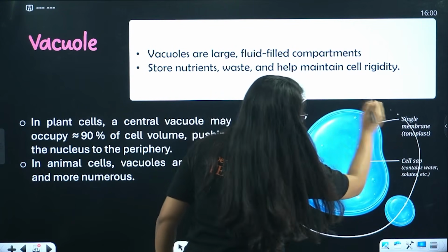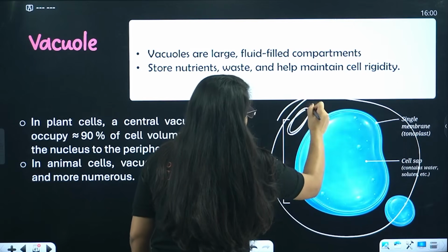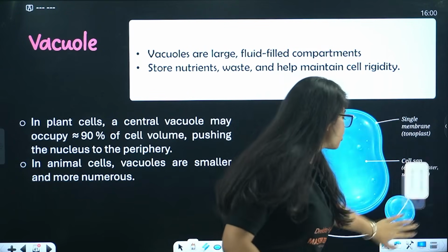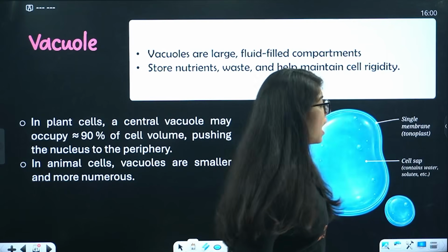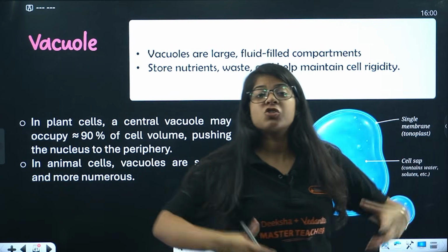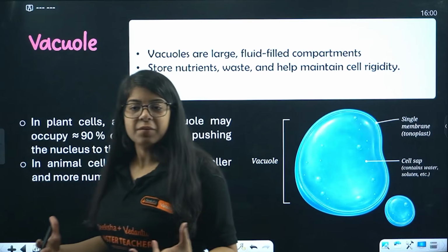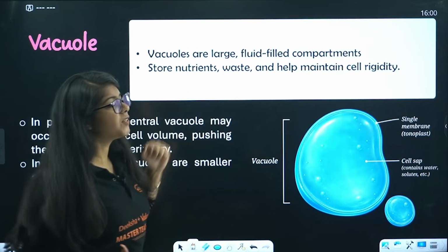This is a cell, right? And this is a nucleus, endoplasmic reticulum. This vacuole takes lots of space in the cell, and it gives its structure. It takes a massive amount of the shape of the cell. Done. And it helps to maintain its rigidity.